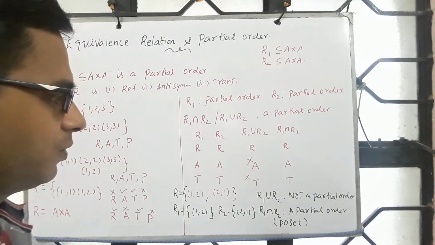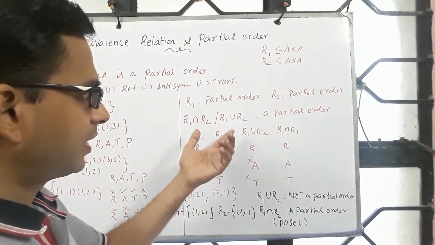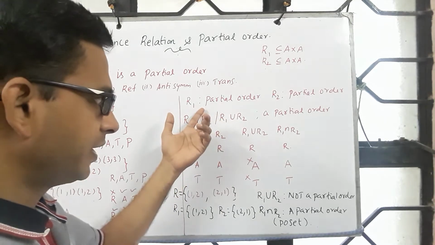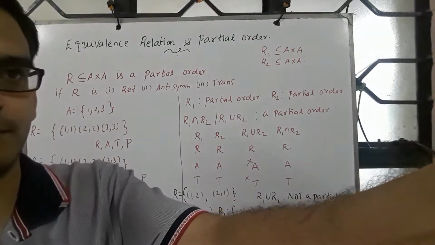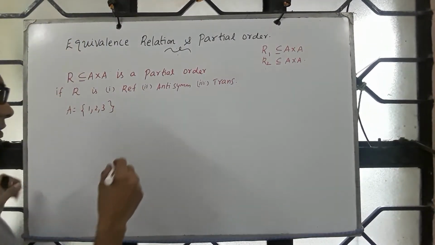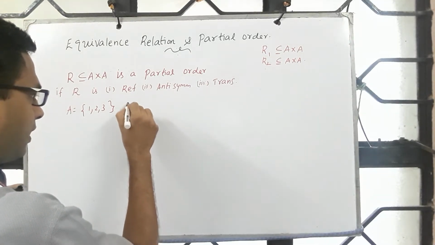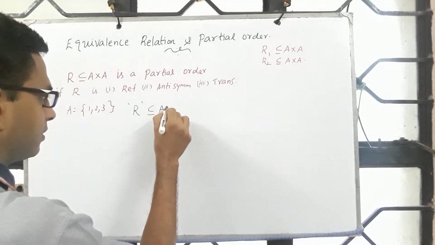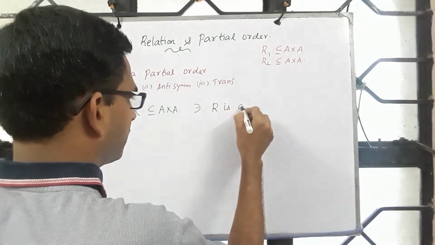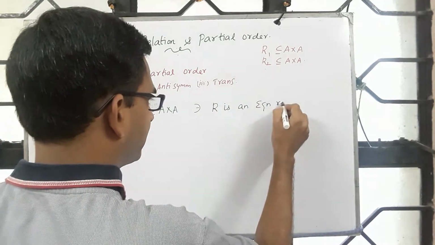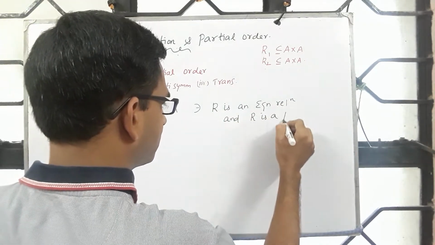Okay. Now one can ask, are there relations which respect both the equivalence relation properties as well as partial order? So given a set, we want to know if there is an R such that R is an equivalence relation and R is a partial order.